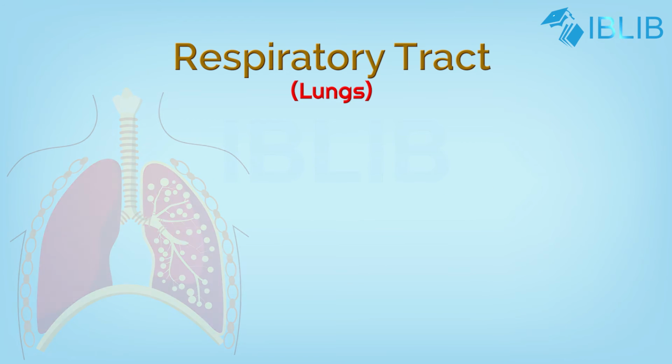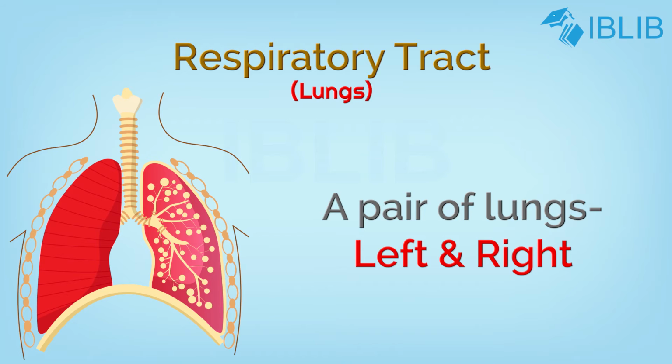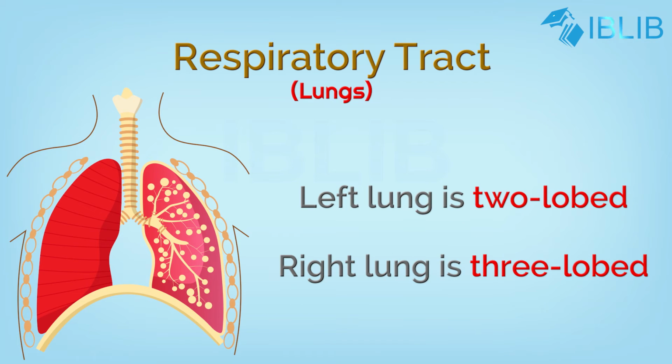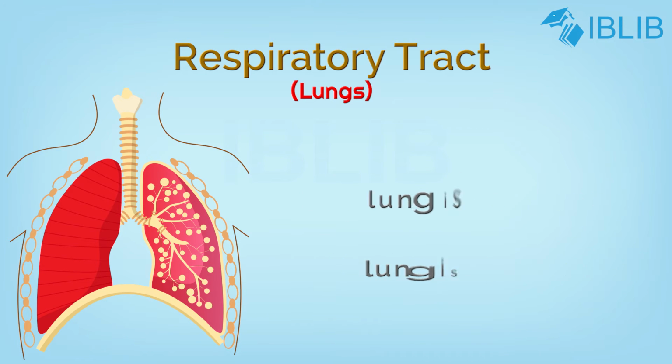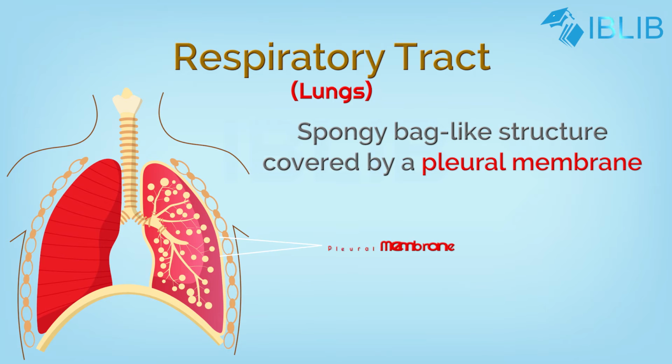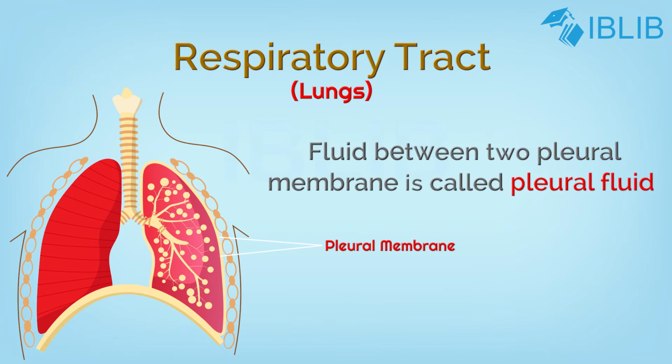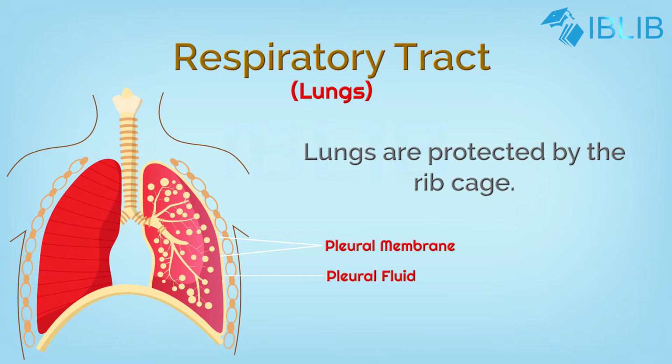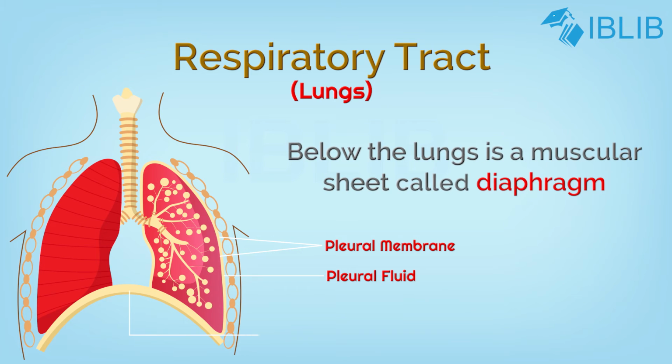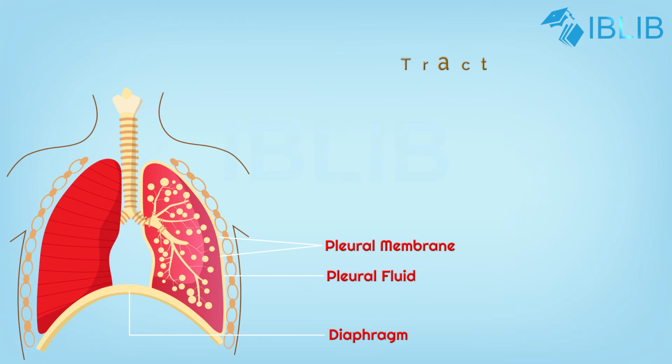Lungs. There is a pair of lungs, one left and one right. The left lung is two-lobed while the right lung is three-lobed. Each lung is a spongy bag-like structure covered by pleural membrane. In between two pleural membranes, there is a fluid known as pleural fluid. It keeps the surface of the lung moist for easy diffusion of gases. The lungs are protected by the rib cage. Below the lung is a muscular sheet called diaphragm. The contraction and relaxation of diaphragm plays an important role in breathing.